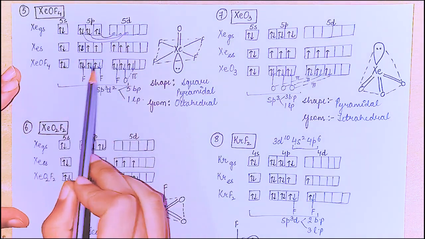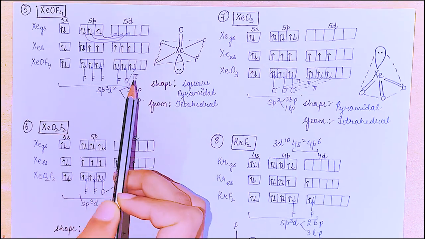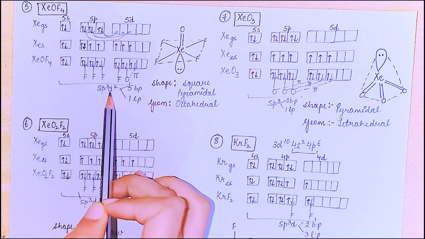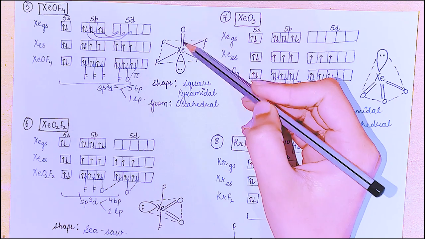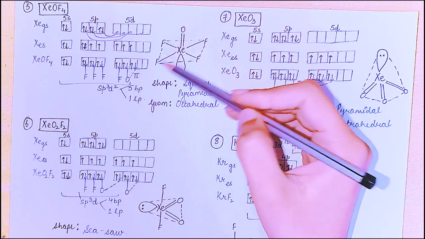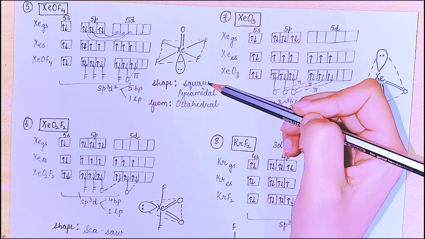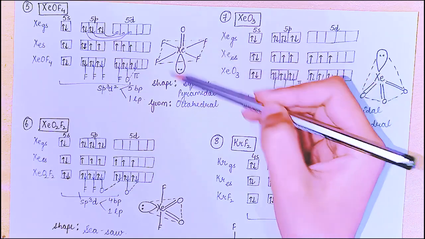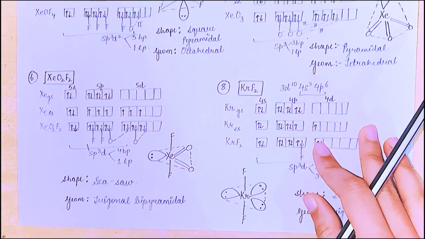Now 1, 2, 3, 4 fluorines, 1 oxygen and 1 pi bond is drawn. So we have sp3d2 hybridization, 5 bond pair, 1 lone pair. Oxygen in axial position and 4 fluorines in equatorial and 1 lone pair in the axial. So we have a square pyramidal shape and octahedral geometry. I think by now you have learned how to draw the structure.